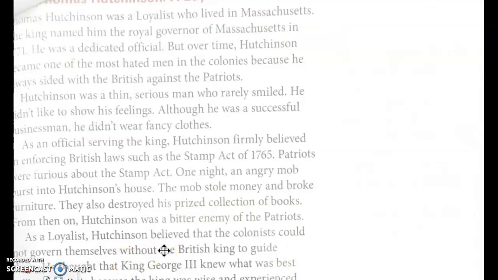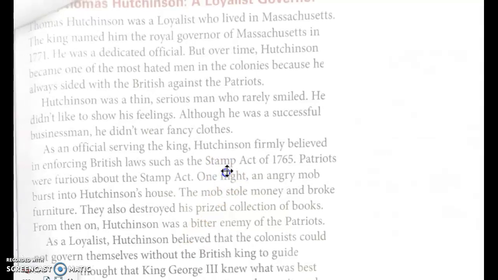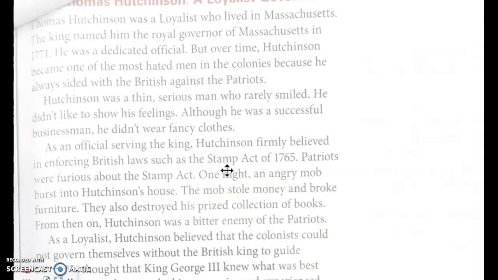And our next one we have Tom Hutchinson, a Loyalist governor. Thomas Hutchinson was a Loyalist who lived in Massachusetts. The king named him the Royal Governor of Massachusetts in 1771. He was a dedicated official, but over time Hutchinson became one of the most hated men in the colonies because he always sided with the British against the Patriots.